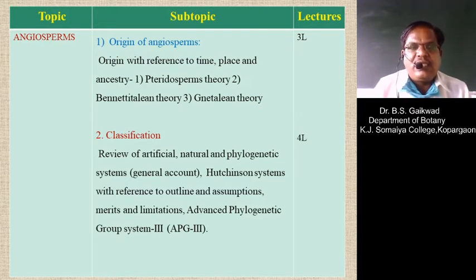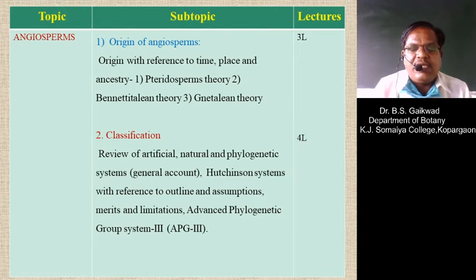Then the next subtopic is the classification of the angiosperms. For the classification of angiosperms, different systems are introduced in the syllabus, that is, the artificial system of plant classification.